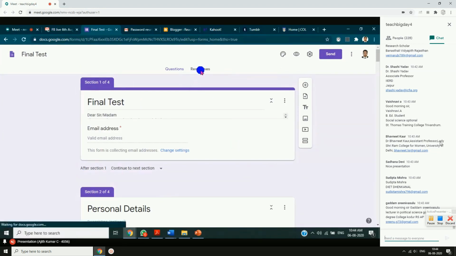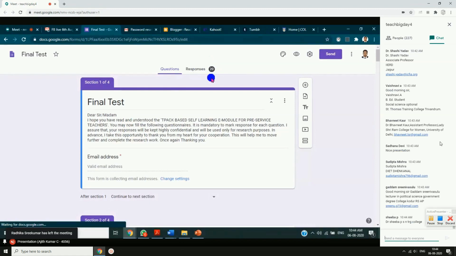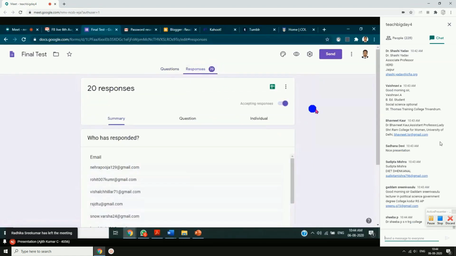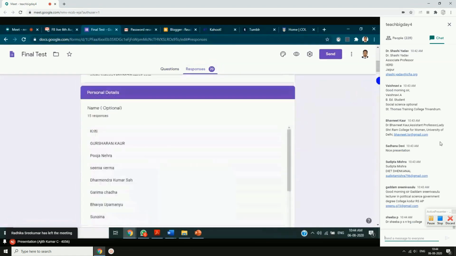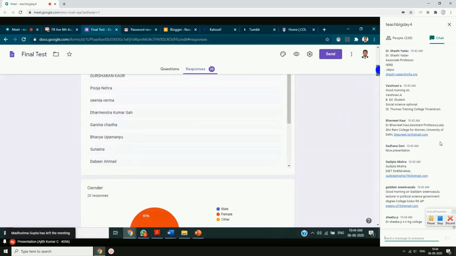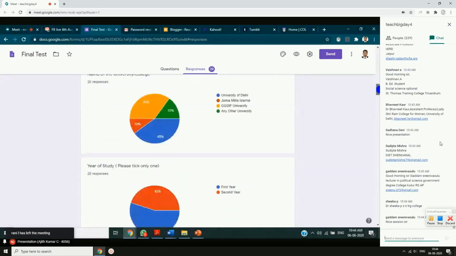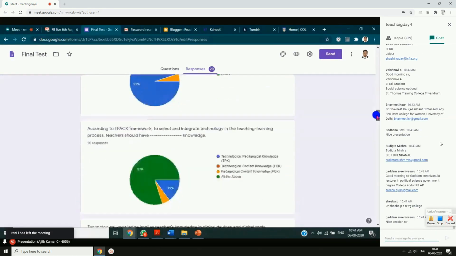Okay, you can see the responses here. If I'm clicking on responses, you can see some number appearing. So 20 students have responded to this examination. If you are taking their email and all, you can get the email. Then their male, female, subject-wise categorization.